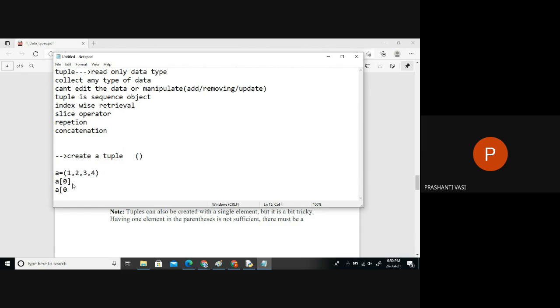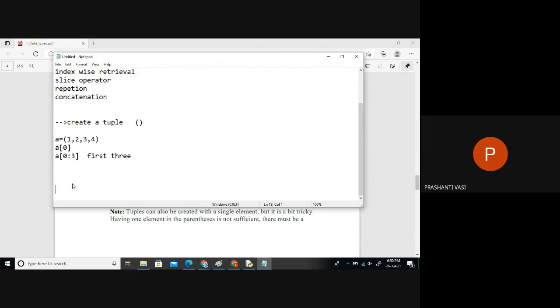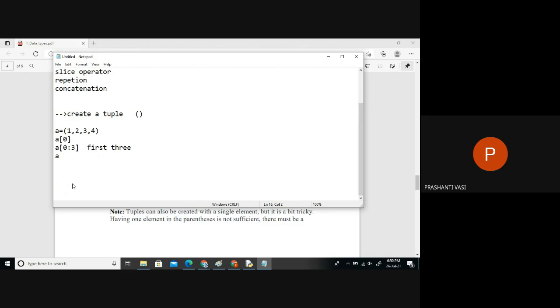So you can say starting from 0 till 3, only the first three elements will be displayed. Like this, we can go for the last 3 just by saying -3 and keeping the last blank. This will give you the last 3. The first 3 can be given like this, or we can say A of just colon 3. Just missing the first one, it will automatically take 0 as the beginning index, and the last index is 3. It will print elements at indexes 0, 1, 2. These indexes are included, and index 3 is excluded.